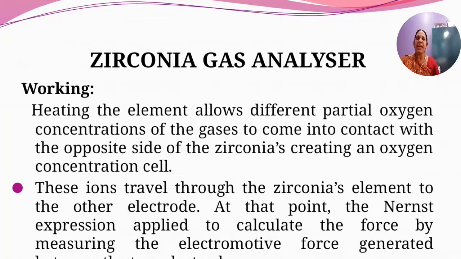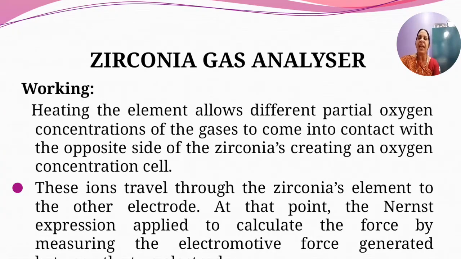Zirconia gas analyzer. The working: heating the element allows different partial oxygen concentrations of the gases to come in contact with the opposite sides of the zirconia, creating an oxygen concentration cell. We have two electrodes, the anode and the cathode.